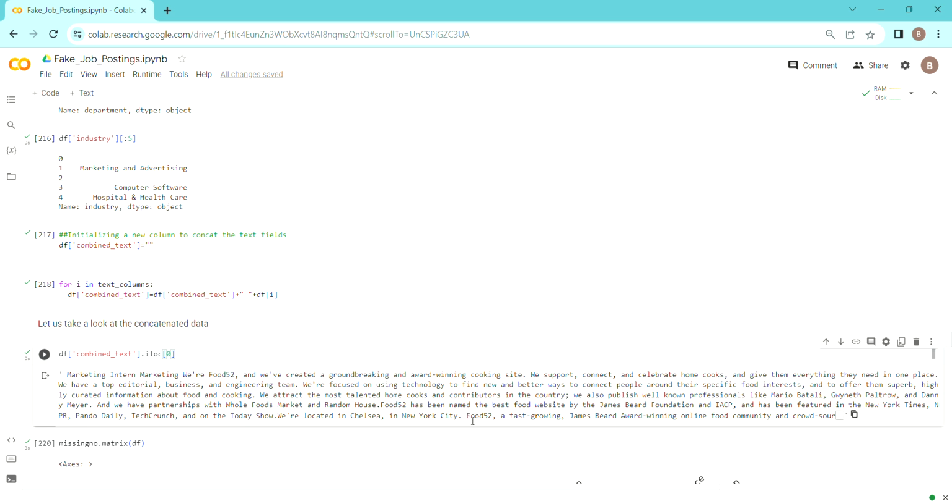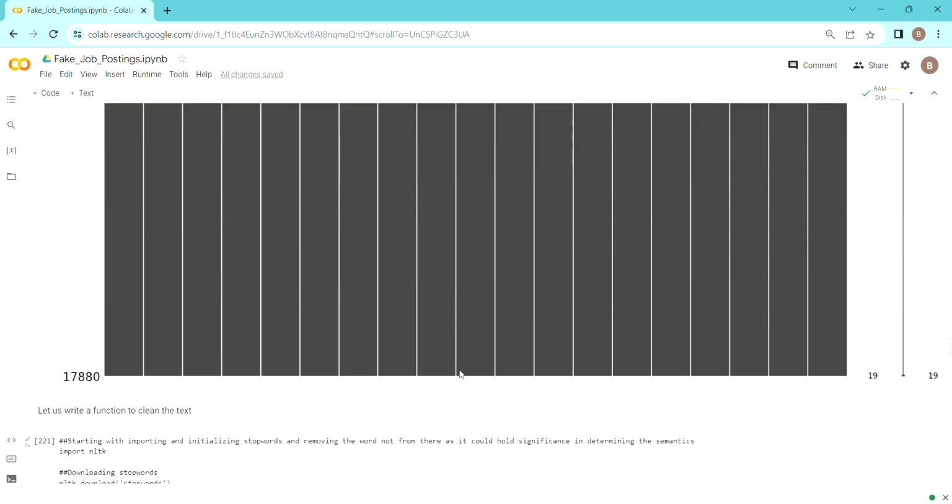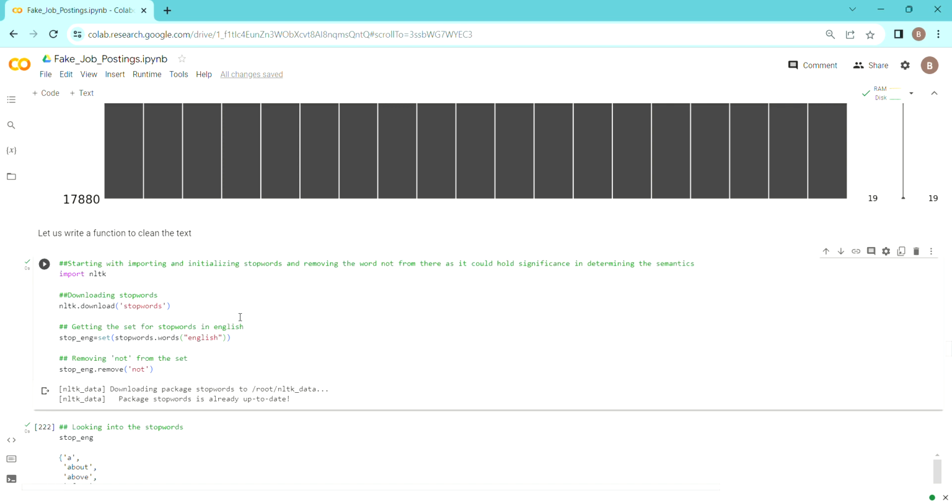But as we have seen, there are small letters, there are capital letters, there are punctuations, there are, let's say, HTML tags. So a lot of things could be there. So here what we will do is first we'll tackle these punctuations and clean the data.